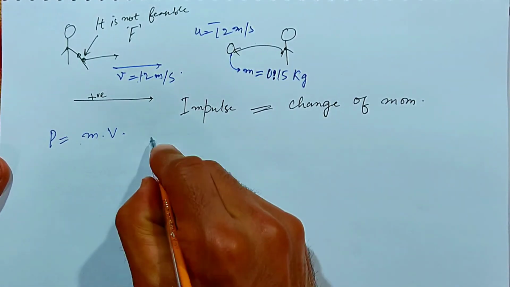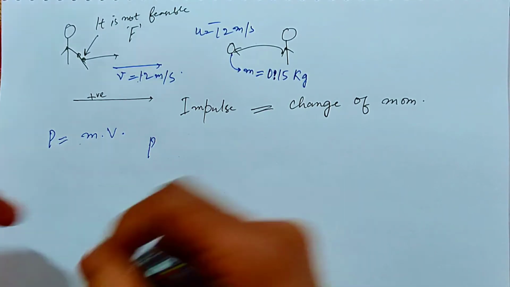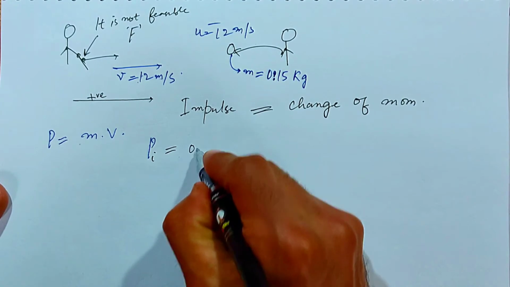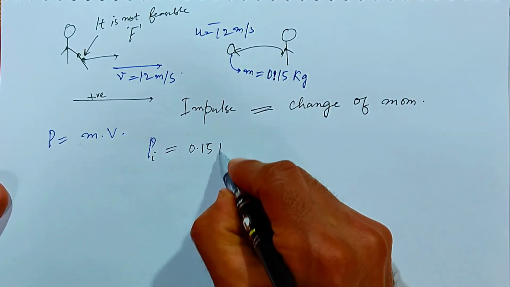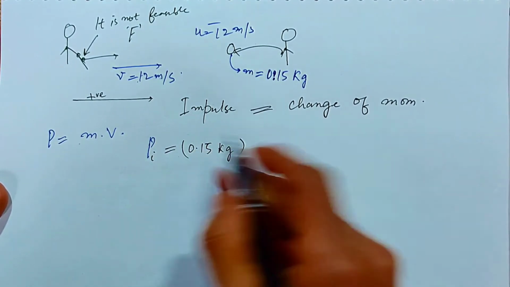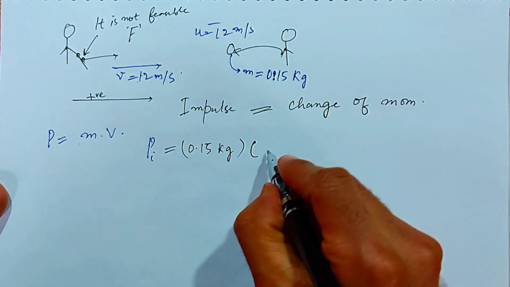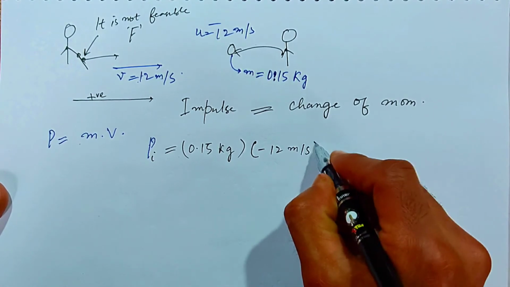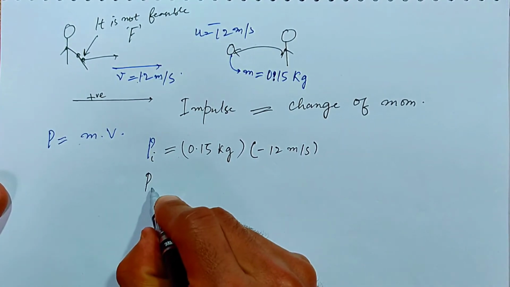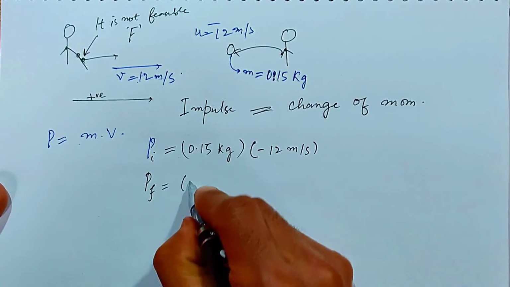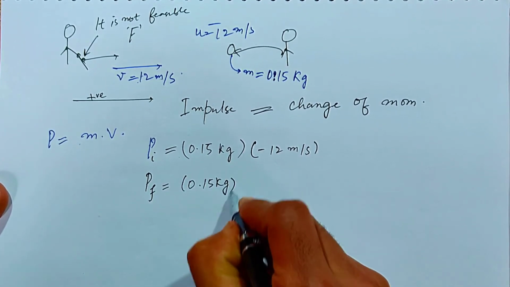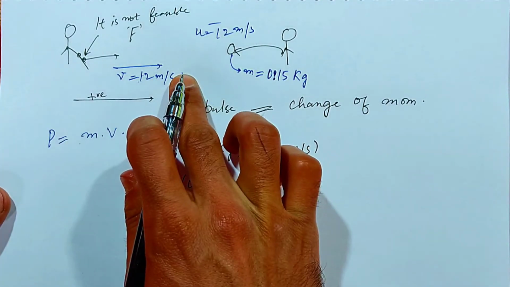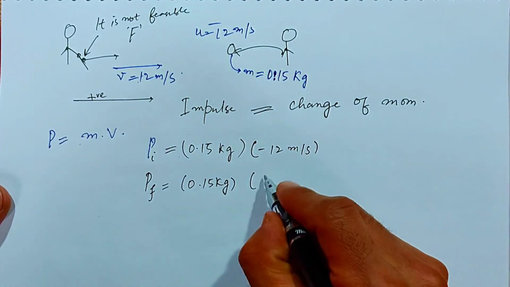So what will be the initial momentum? P initial will be the mass, 0.15 kg, multiplied by the velocity. What is the initial velocity? It is minus 12 meters per second. Fine, and the final momentum will be equal to 0.15 kg into the velocity. The velocity is still 12, but in the positive direction.